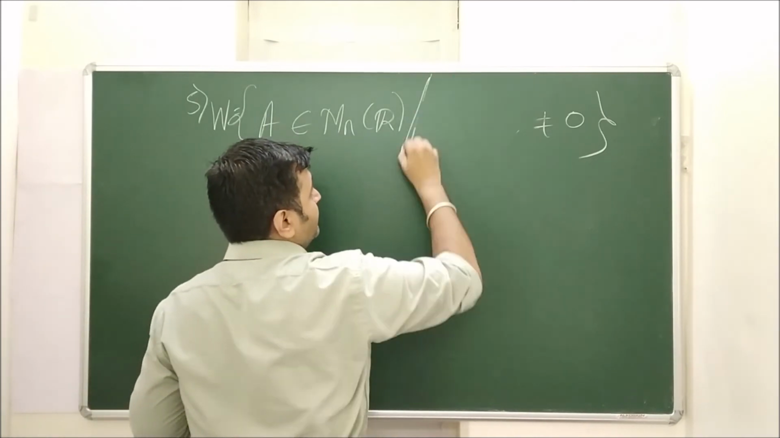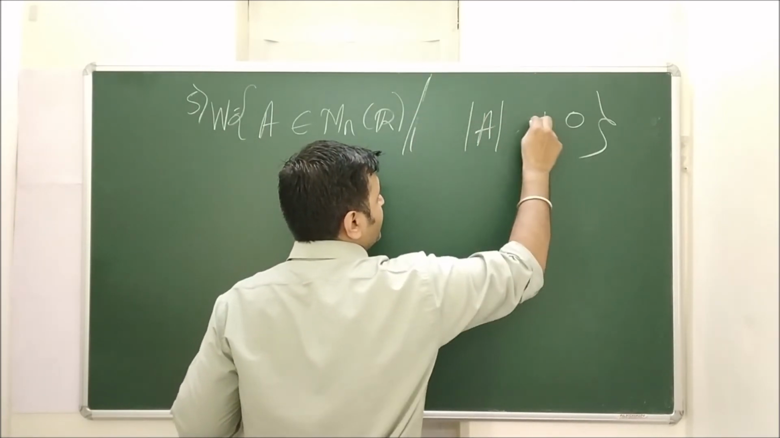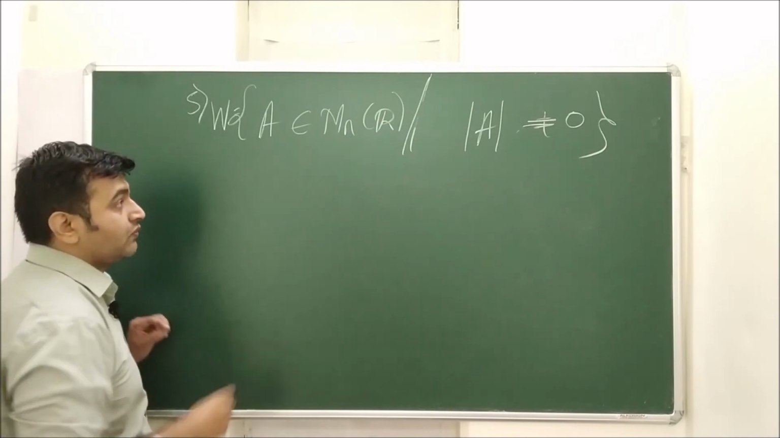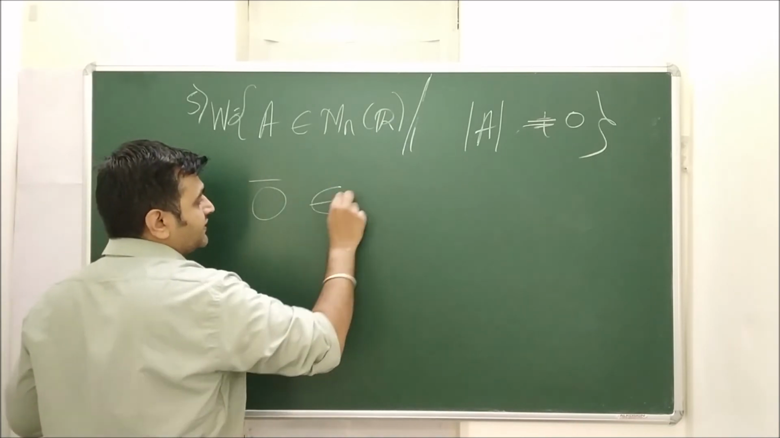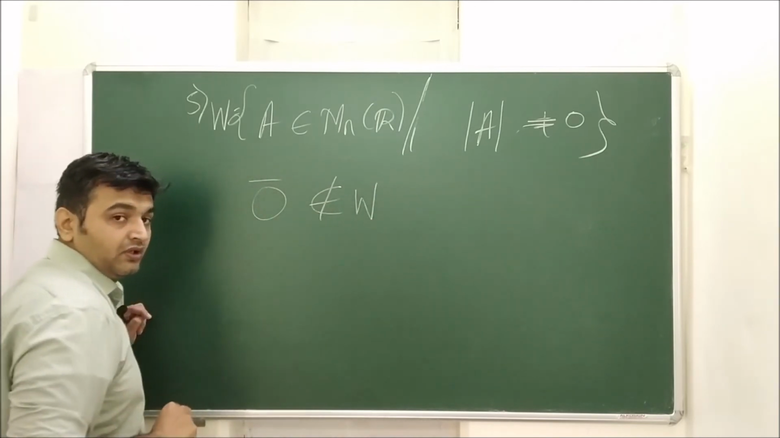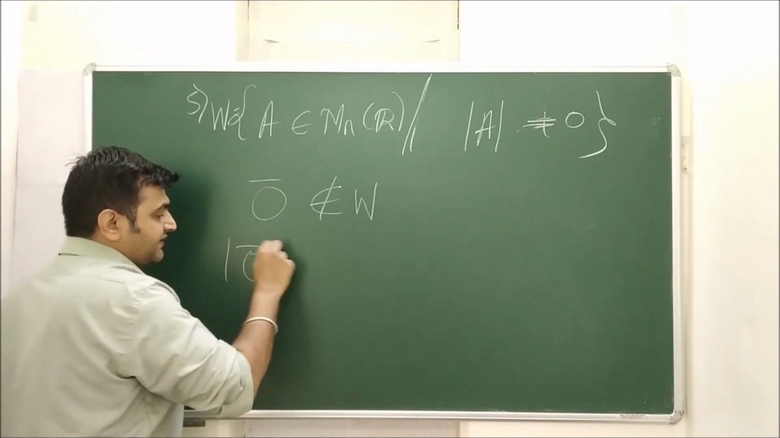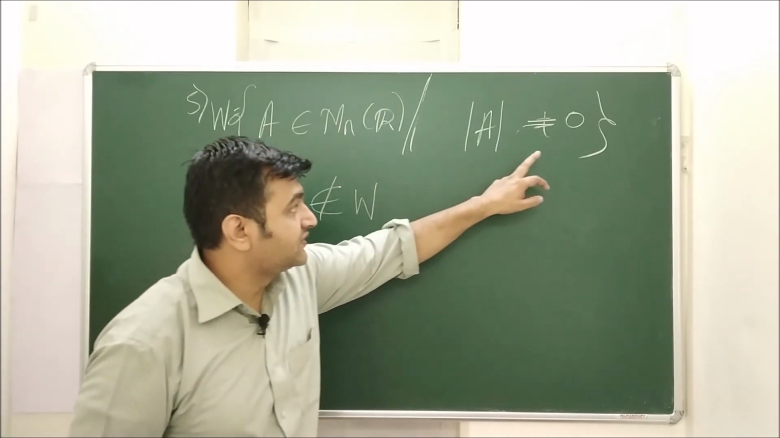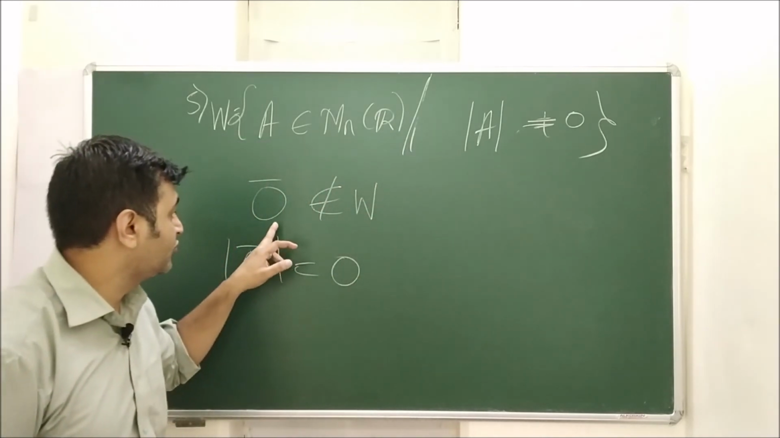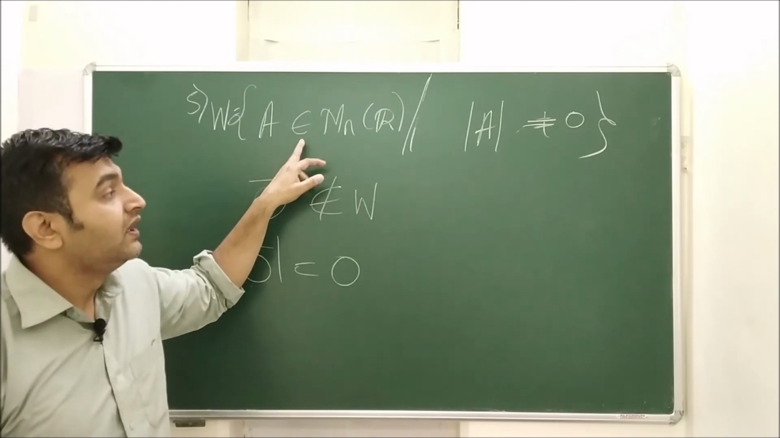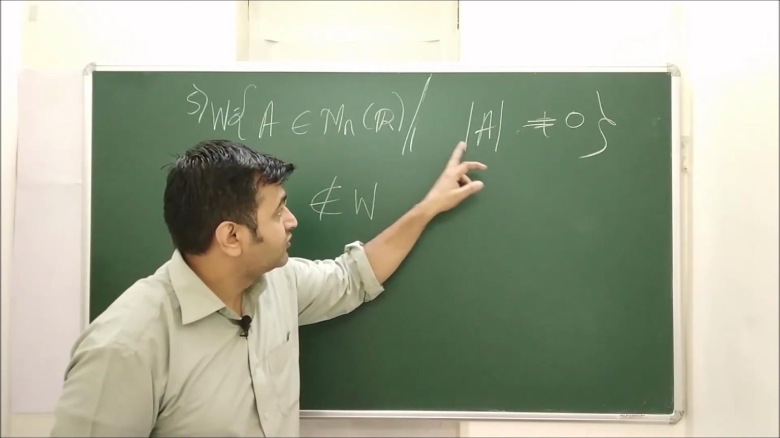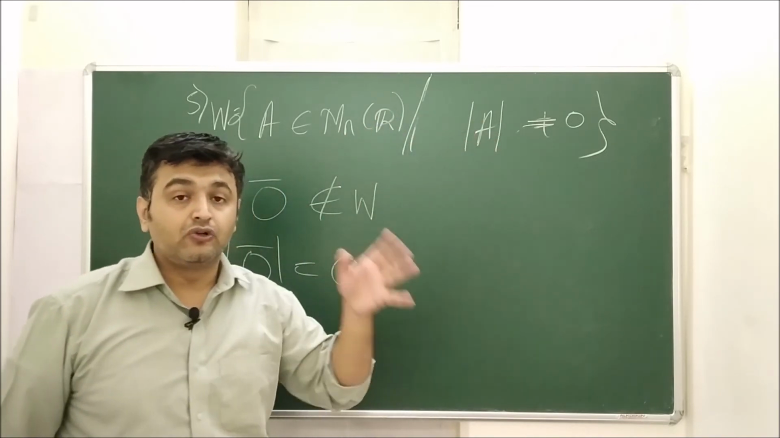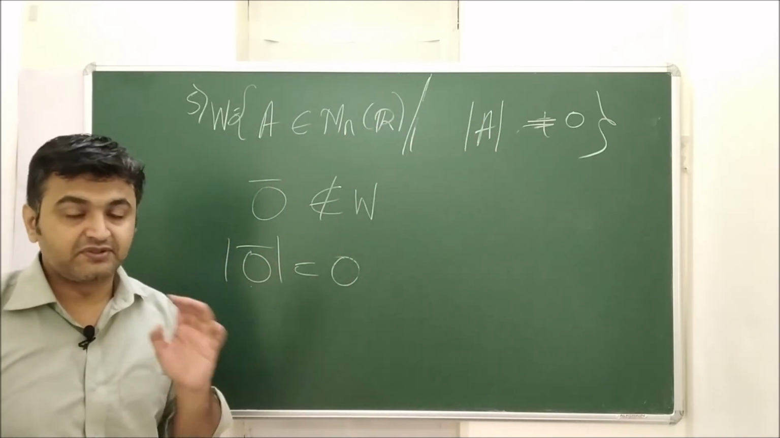What was the next thing? Determinant of A is non-zero. Will it form a subspace? Again the answer is no. Why? Because the 0 matrix does not belong to W. What is the determinant of the 0 matrix? It is 0. And what is this collection? All non-zero determinant. So since the 0 matrix does not belong to W, if you take the collection of all those matrices whose determinant is non-zero, then that also will never form a subspace.